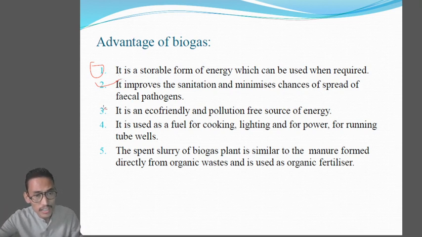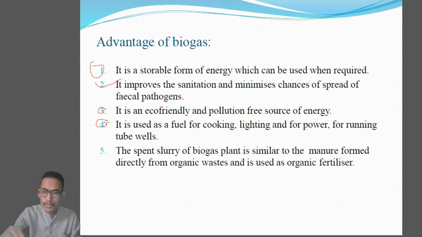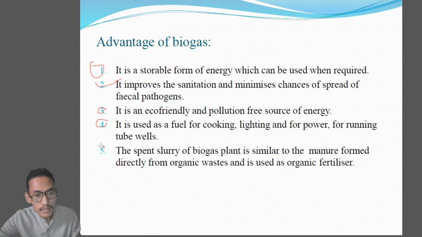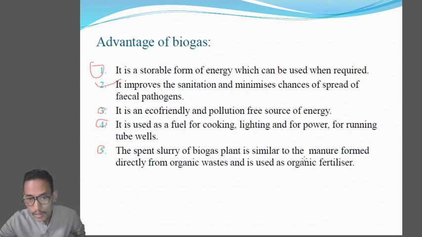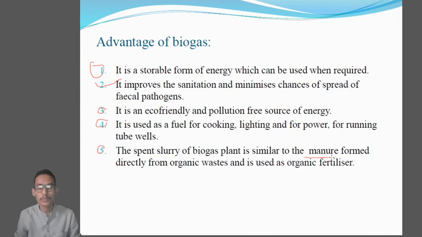Number three, it is an eco-friendly and pollution-free source of energy. Number four, it is used as a fuel for cooking purposes, for lighting, for power, and for running tube wells. Last one, the spent slurry. Okay, the slurry which will be there after the formation of biogas in the biogas plants can be used in the form of manure, because it has been formed directly from the organic waste and is used as organic fertilizer. Clear? So here we have finished the role of microbes in energy generation, or in the production of biogas.